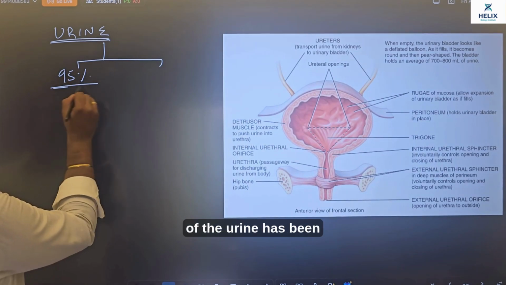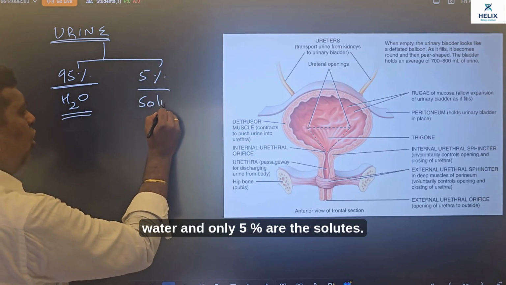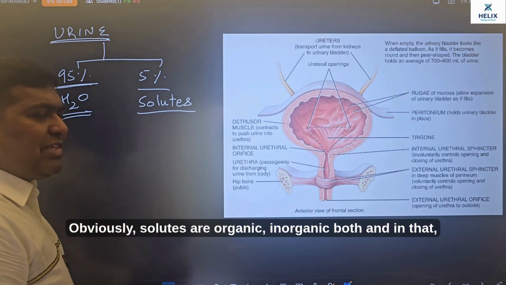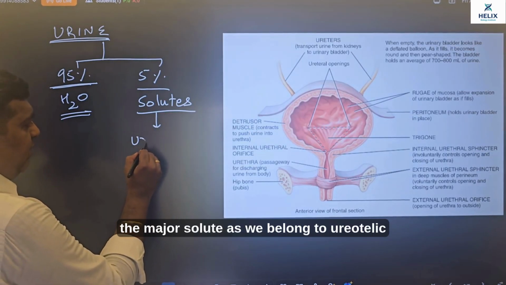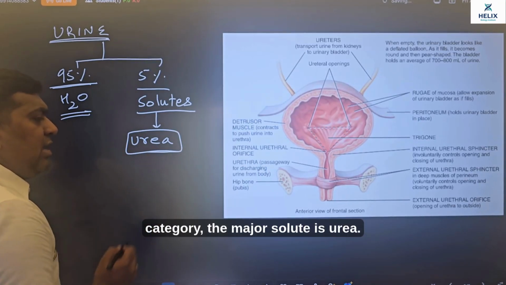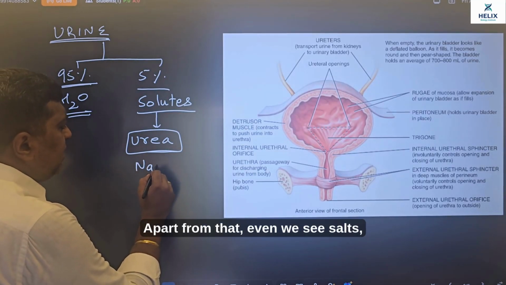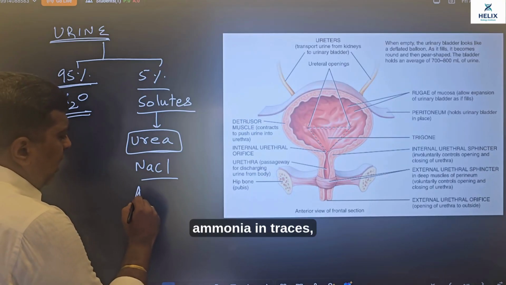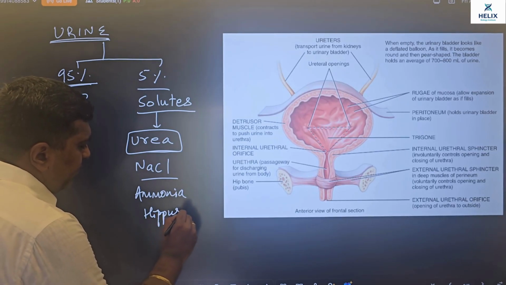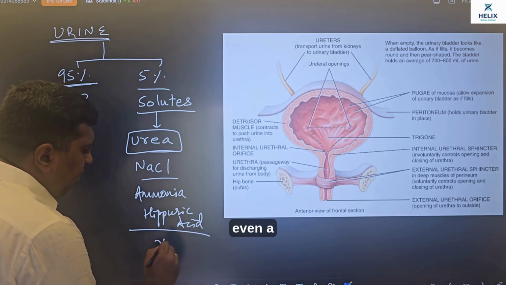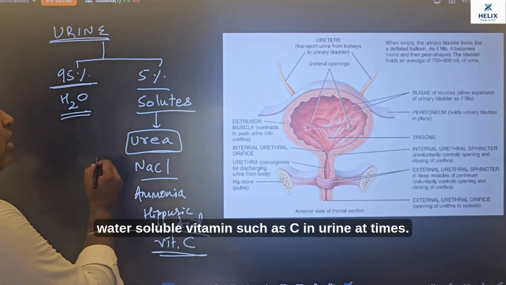95% of the urine is water and only 5% are the solutes, right? Obviously, solutes are organic and inorganic both, and in that, as we belong to the ureotelic category, the major solute is urea. Apart from that, we even see salts, ammonia in traces, hippuric acid, or even a water-soluble vitamin such as C in urine at times.